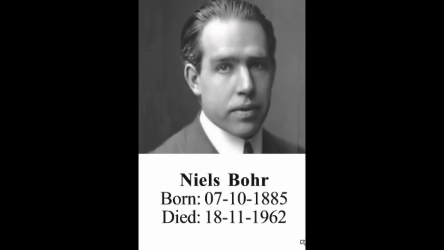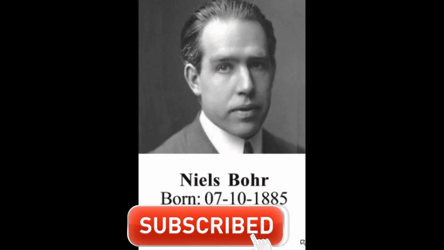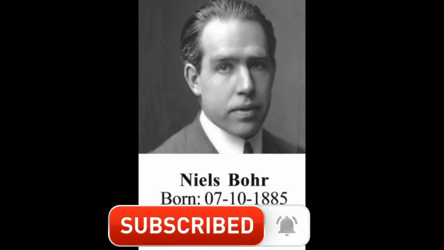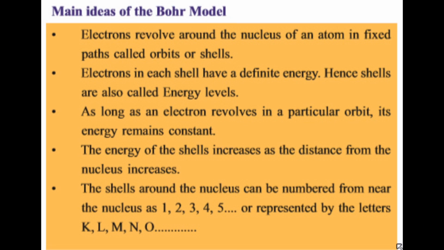To explain the drawbacks of Rutherford's atom model, the scientist Niels Bohr gave some corrections to Rutherford's postulates. According to him, electrons are revolving around the nucleus in specific energy levels and he named these energy levels n equal to 1, 2, 3, etc. or K, L, M, N, etc. Just see the various postulates of Niels Bohr's atom model.